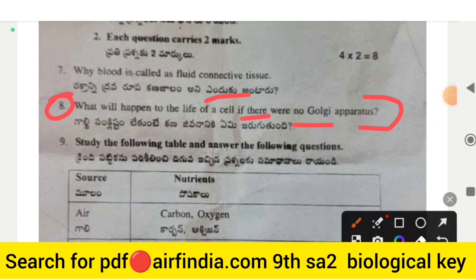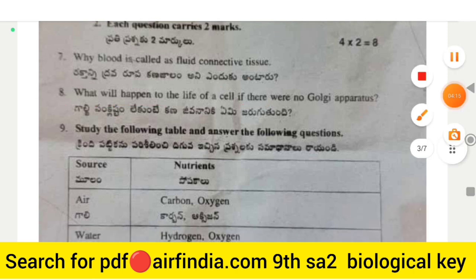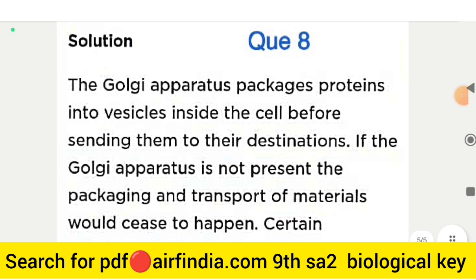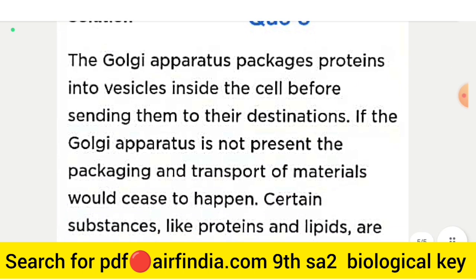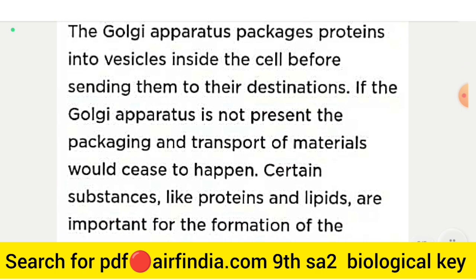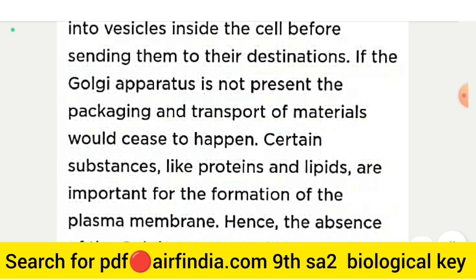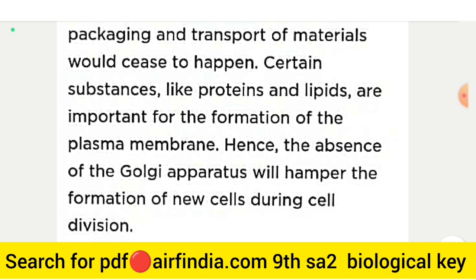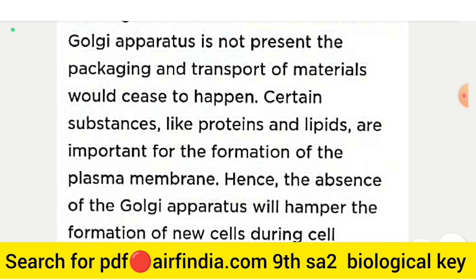The right answer is: the Golgi apparatus packages proteins into vesicles inside the cell before sending them to their destinations. If the Golgi apparatus is not present, the packaging and transport of materials would cease to happen. Certain substances like proteins and lipids are important for the formation of the plasma membrane. Hence, the absence of the Golgi apparatus will hamper the formation of new cells during cell division. So this is your answer key.